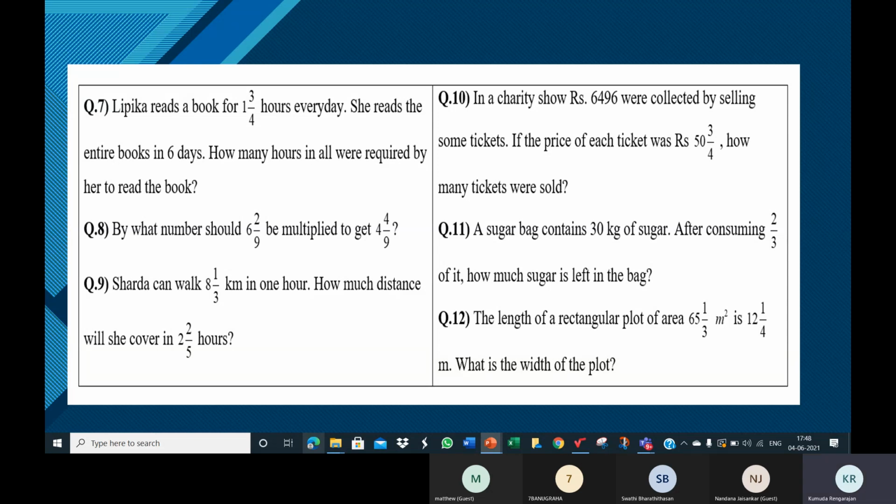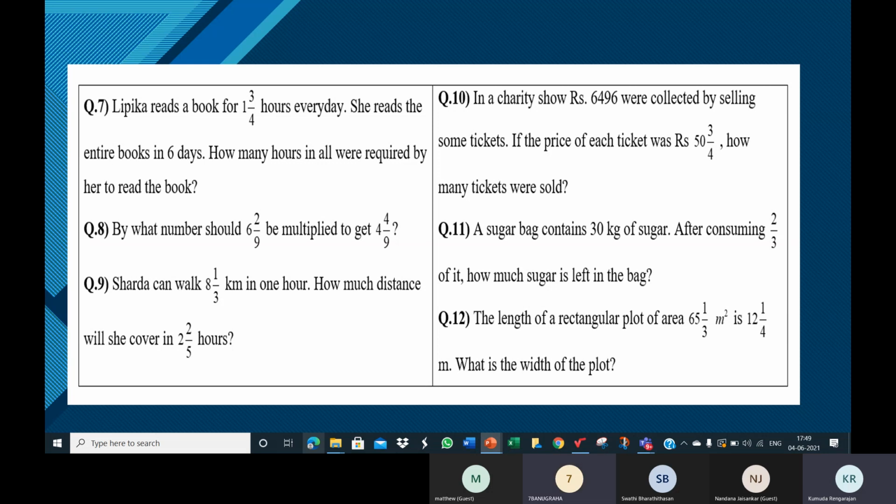Yes, somebody try the 12th one. Maybe Anugraha, 12th one. What's the formula to find the area of a rectangle? Ma'am, area of the rectangle is L into B, length into breadth. All right. So the 3 quantities are area, length and breadth. If you're given the length and breadth, we multiply length and breadth to get the area.